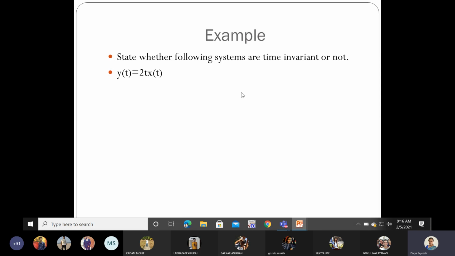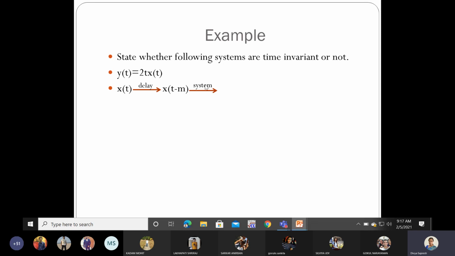Now first, let us take x of t, which is the input of the signal, that is delayed by a time period of m. So it will become x of t minus m. Now this delayed input is given to the system. What does the system imply? What is your system here? 2t into x of t. This is your system. The process which is going on inside the system is 2t into x of t, where x of t is the input to the system. So the input is multiplied by 2t. That is happening inside the system here.